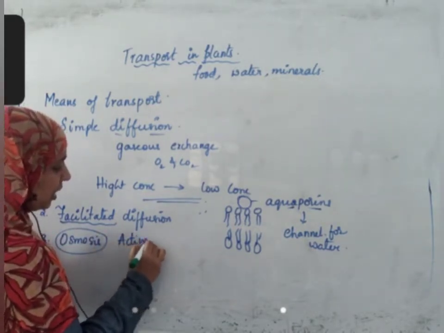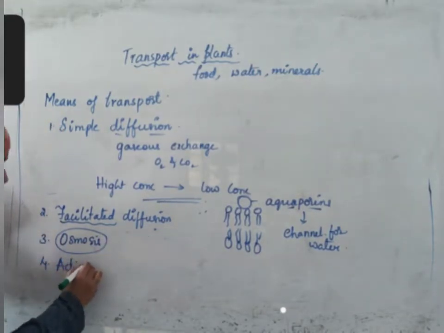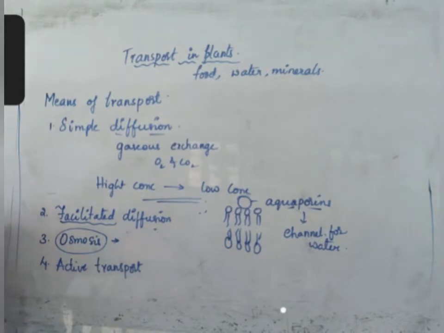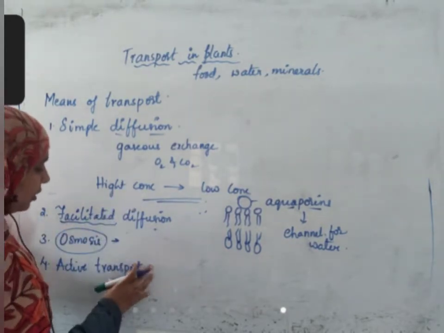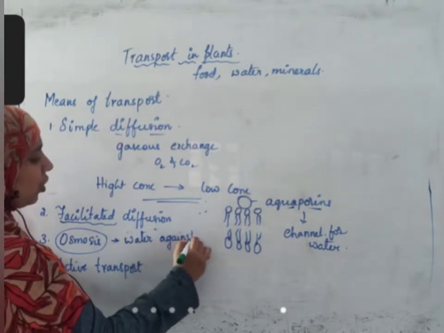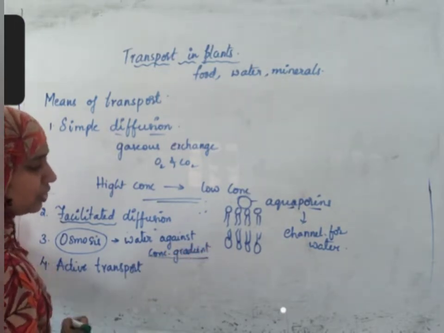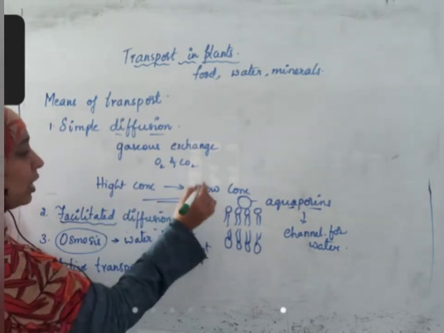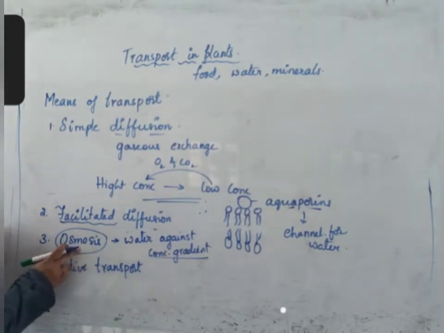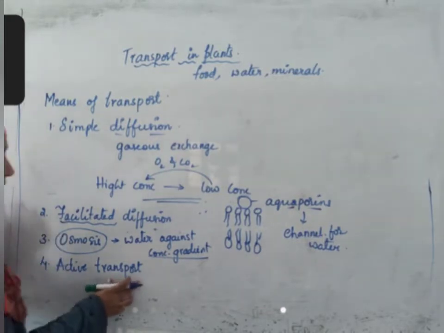Fourth one is active transport. This I'll explain after discussing this transport. Here water molecules move against the concentration gradient. What is concentration gradient? From high concentration region to low concentration region, usually molecules will move. When water molecules move from low concentration region to high concentration region, it is called osmosis. What is the reason why it is happening? We'll discuss. Okay, now let us go to active transport.